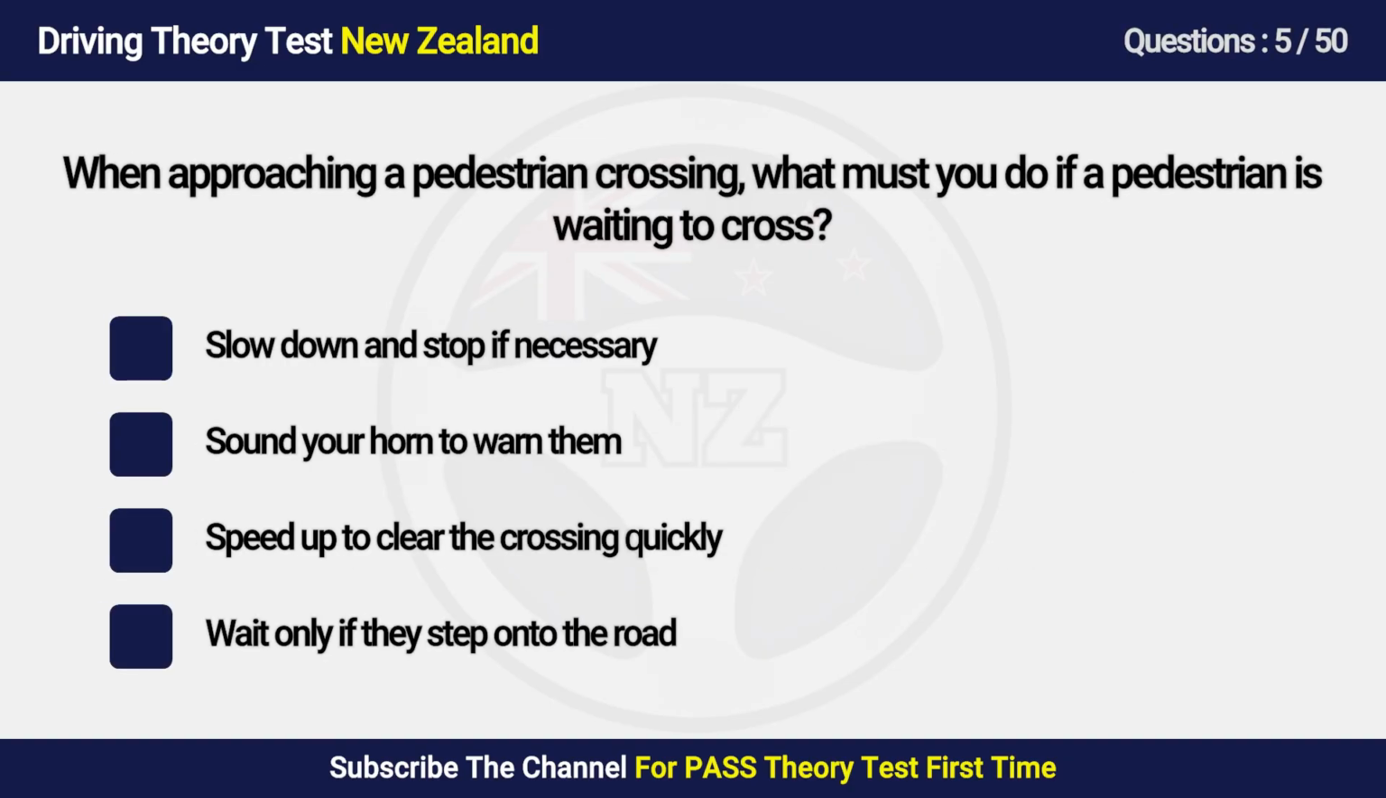Question 5. When approaching a pedestrian crossing, what must you do if a pedestrian is waiting to cross? A. Slow down and stop if necessary. B. Sound your horn to warn them. C. Speed up to clear the crossing quickly. D. Wait only if they step onto the road.